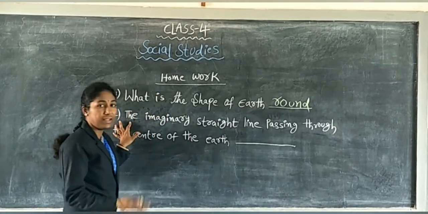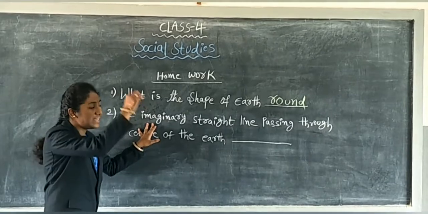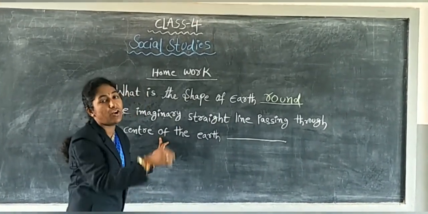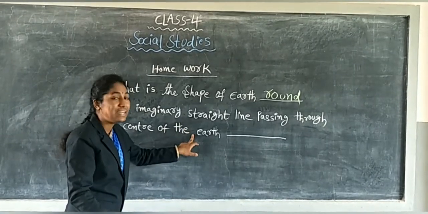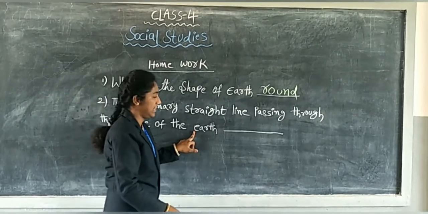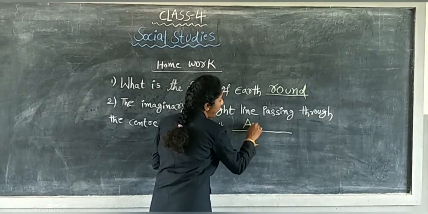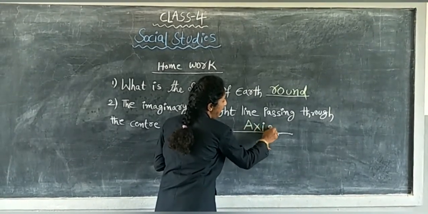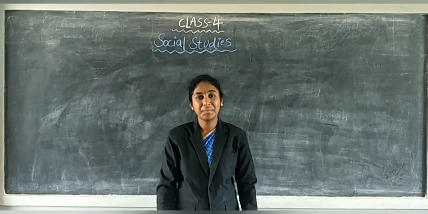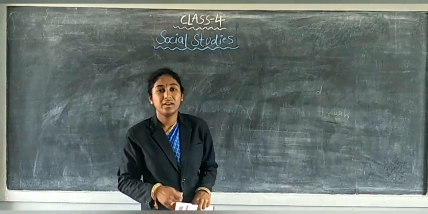Okay. Come to the next question. The imaginary straight line passing through the center of the earth. What is that line? Good. Axis. What is the answer? Axis. A-X-I-S. Axis. Children, let us continue our chapter.